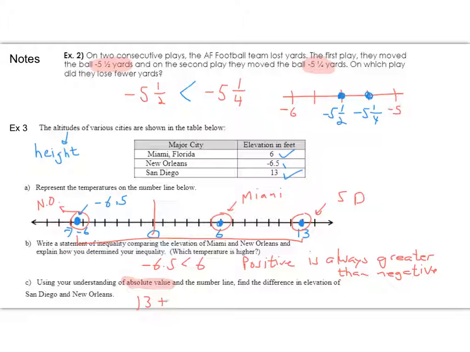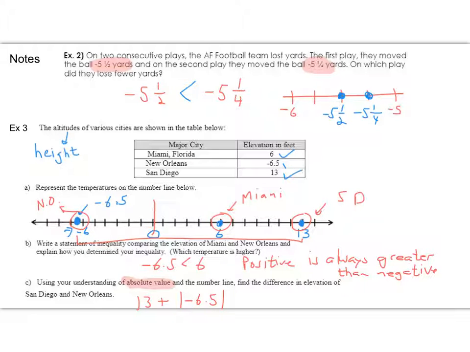And I have to add the distance to the left of 0 from here to the -6.5. And I'm going to use absolute value to write that because I want the distance between 0 and -6.5.